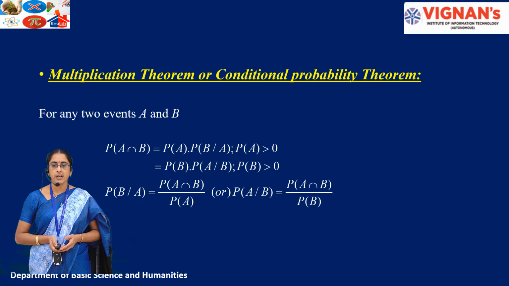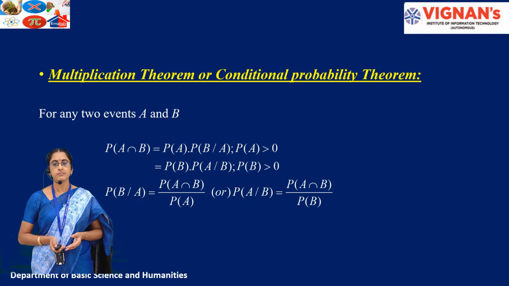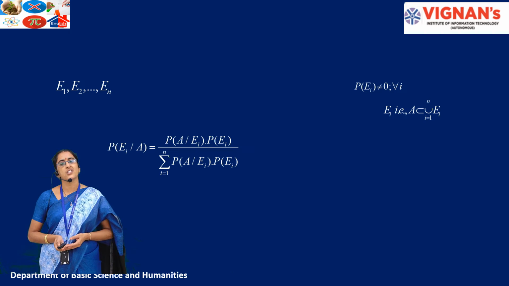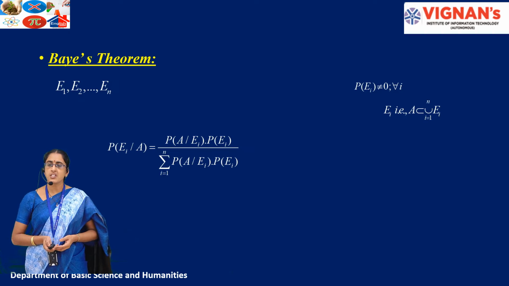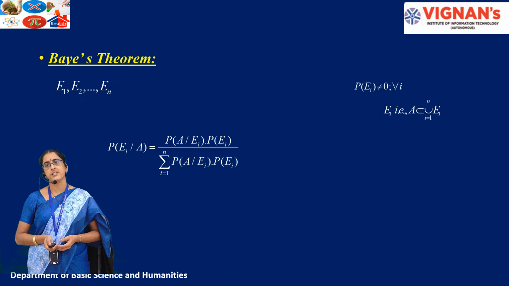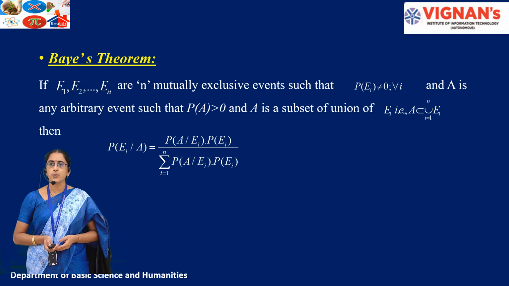Right? So remember, always for conditional probability, whatever is there in the denominator, that event is completed, and whatever is there in the numerator, that event has to start. Now why is this conditional probability introduced? Just to find out the posterior probabilities, we have to use this conditional probability. So what is this posterior probability?